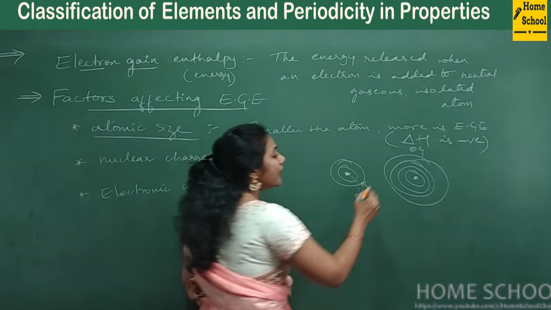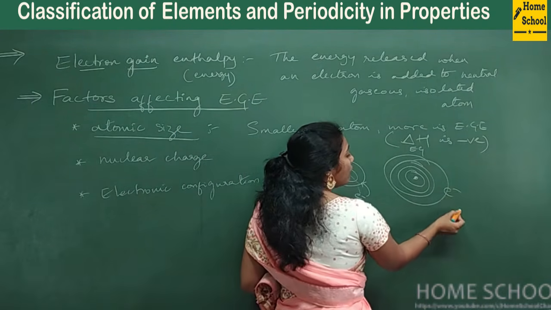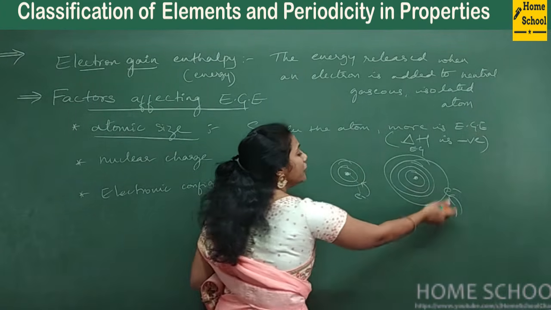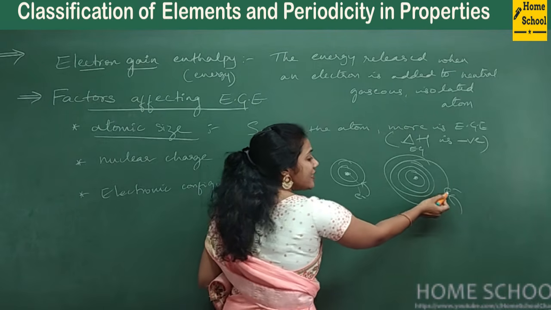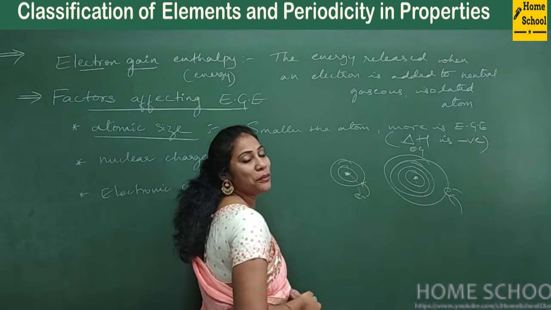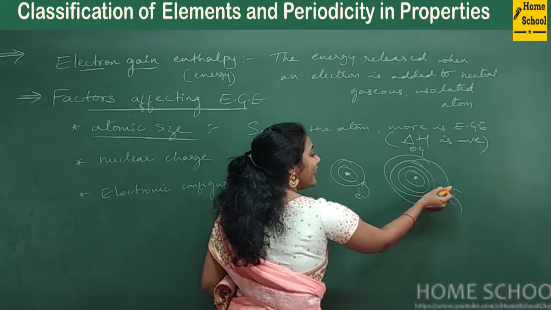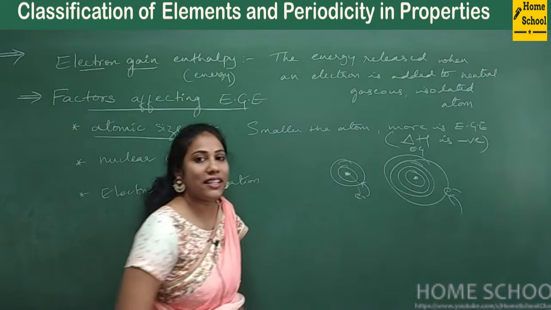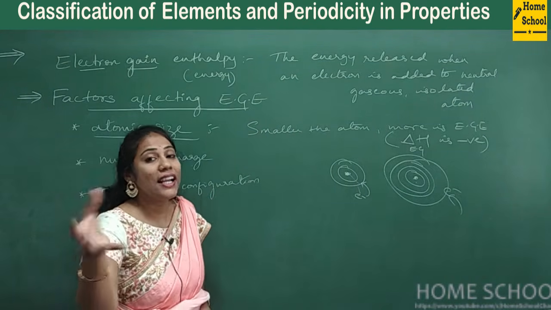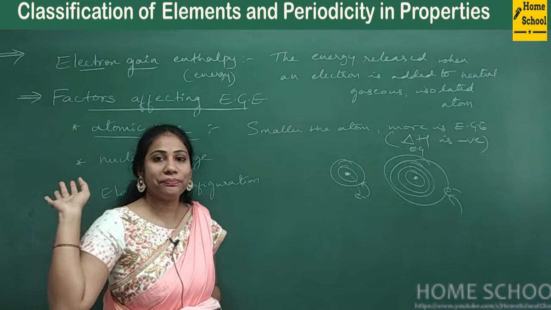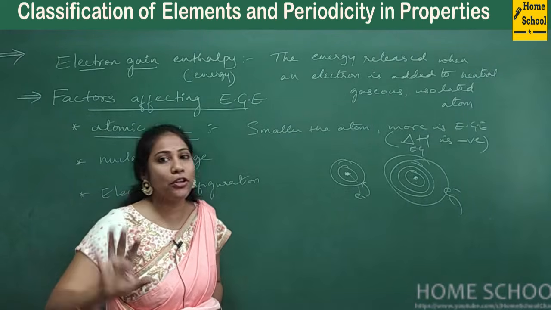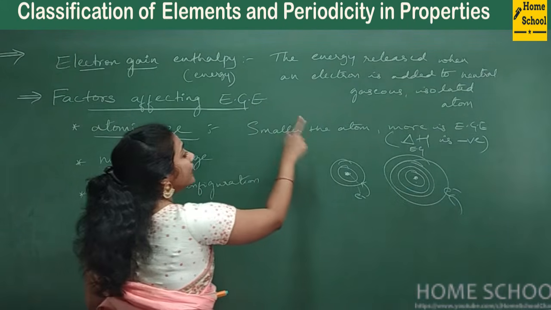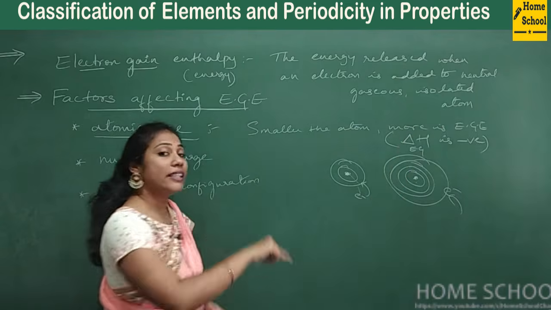Okay, fine. So if the atom is very big, the outsider electron is somewhere very far. Even if you put it in a shell, it's very far. Since it's very far, it will not get enough attraction from the nucleus. Then at that point, less energy is released. Less energy released in the sense what? Less negative values. So this is how I can say, smaller the atom, more is the electron gain enthalpy.